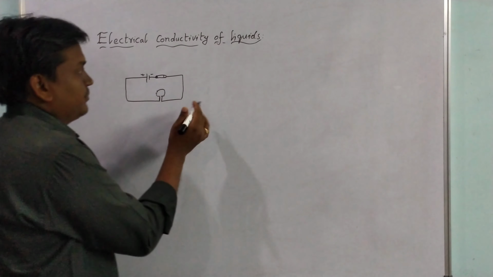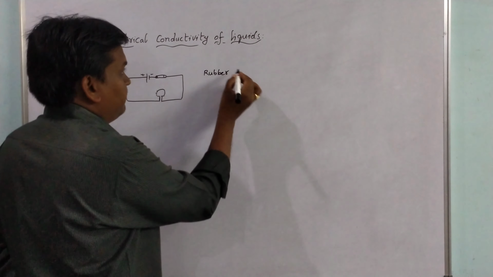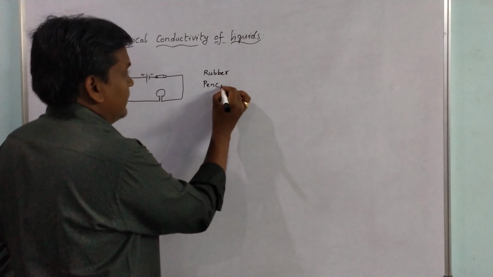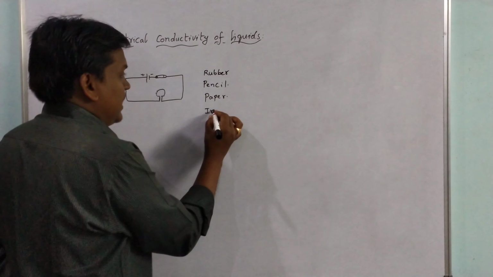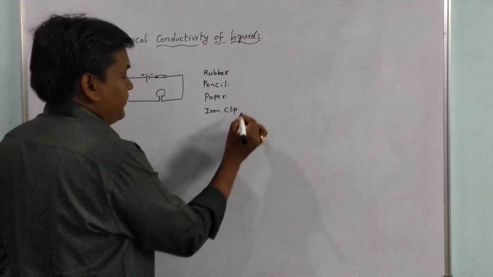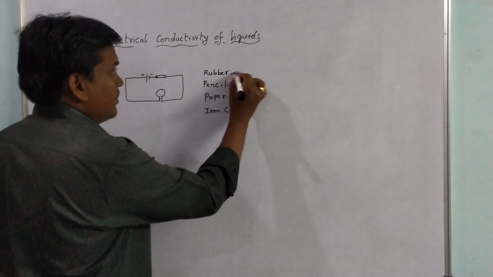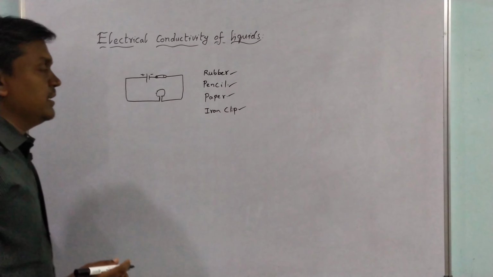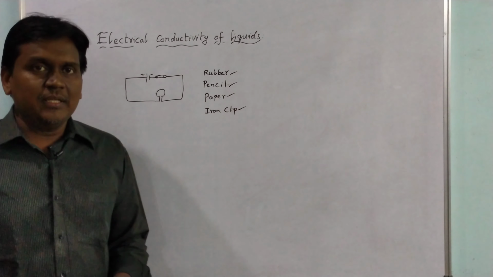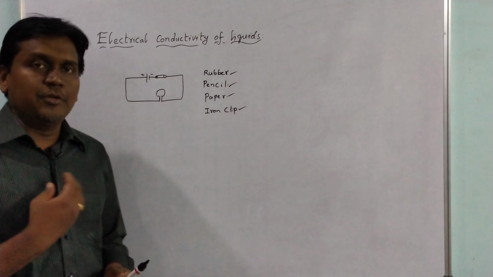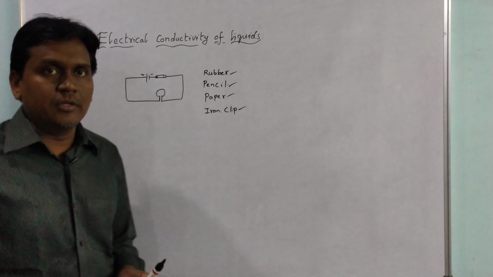In the same way, taking the safety pin away, if you use a rubber, a pencil, a piece of paper and an iron clip, and observe whether electricity is passing or not, we see that for some things the circuit will be closed and the bulb will glow, and for other things the circuit will be open and the bulb will not glow.